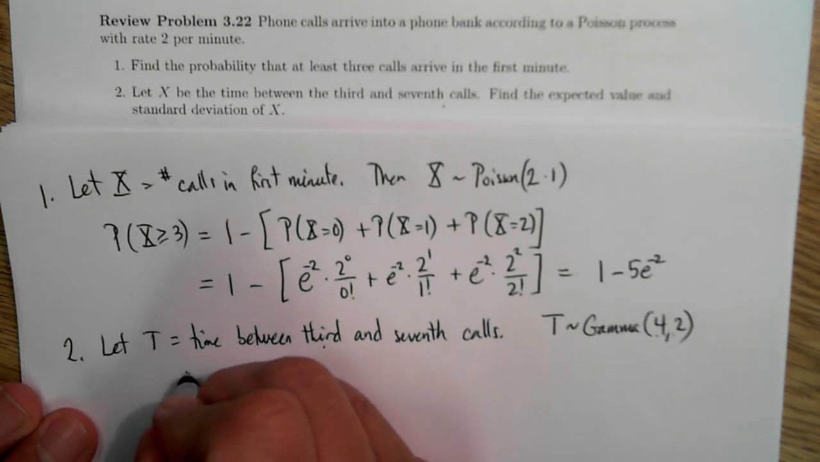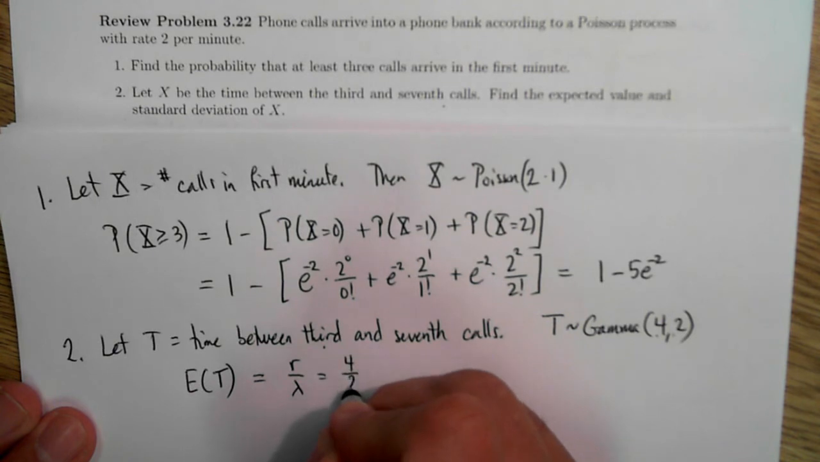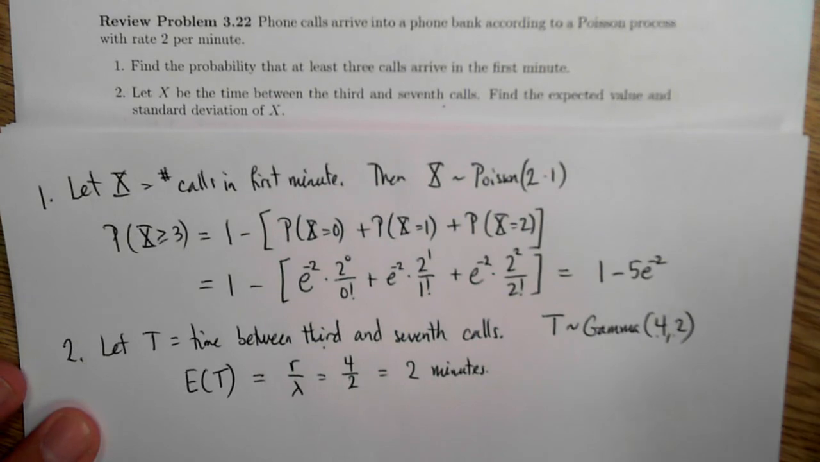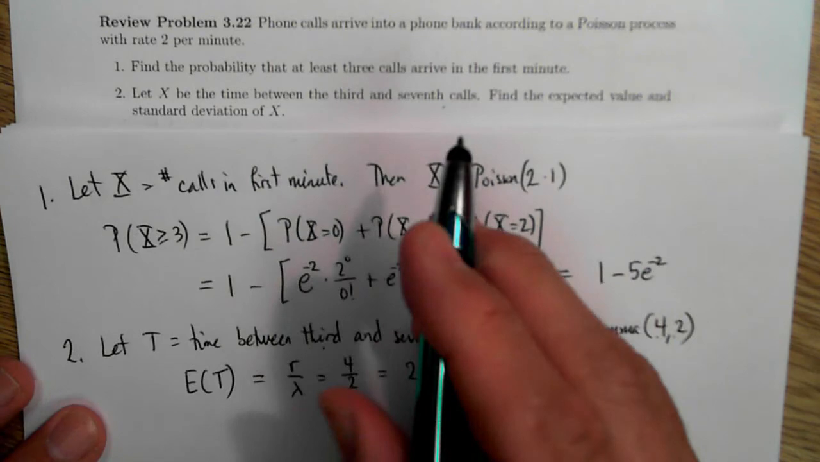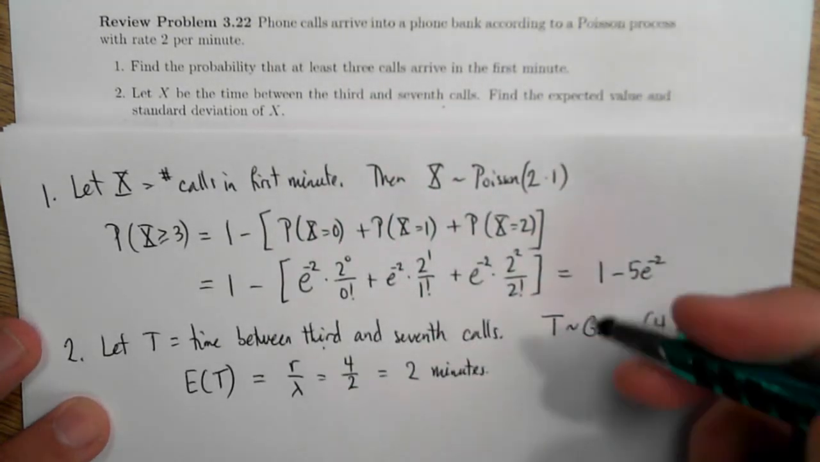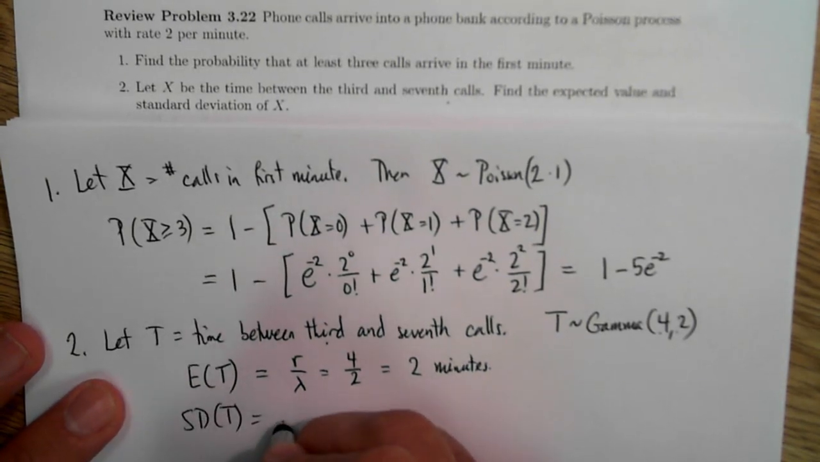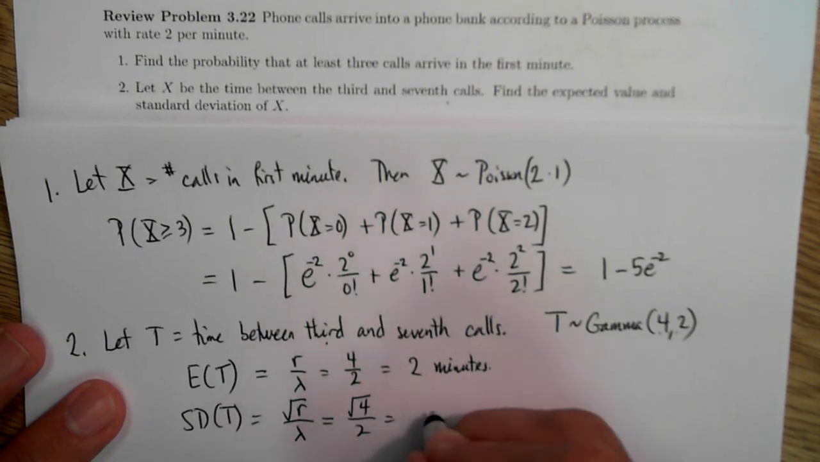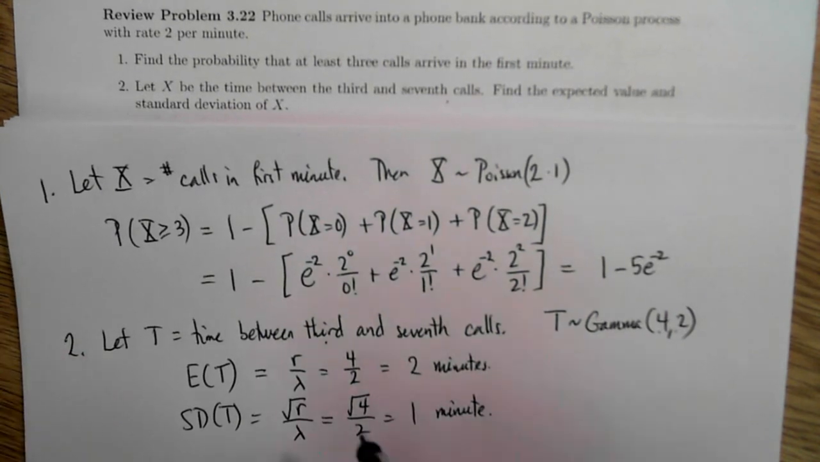Okay, then I simply use the properties of the gamma distribution. The expected value of T is r over lambda, which in my case is 4 over 2, so I expect it to take 2 minutes. Now this makes total sense. There's calls coming in at rate 2 per minute. So if I'm waiting for 4 calls, I expect that to take 2 minutes. The standard deviation of this T is equal to the square root of r over lambda squared. So that's the square root of 4 over 4, for 1 minute. So I expect that the time between the 3rd and the 7th calls will take about 2 minutes, give or take 1 minute.